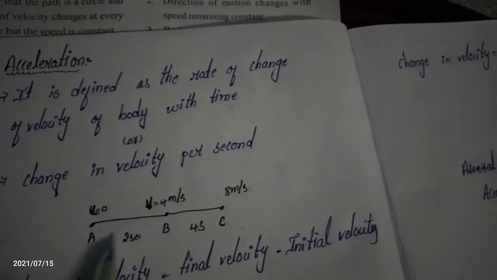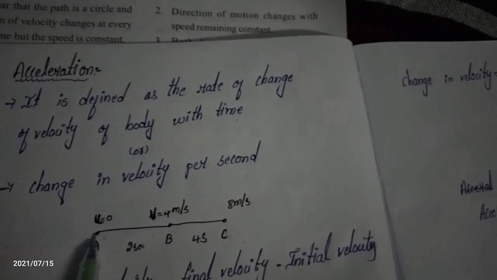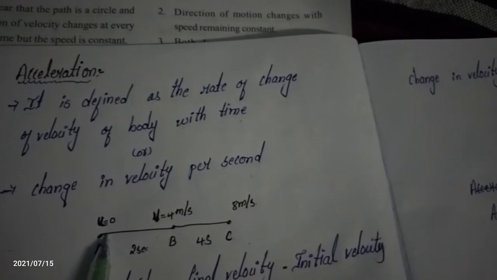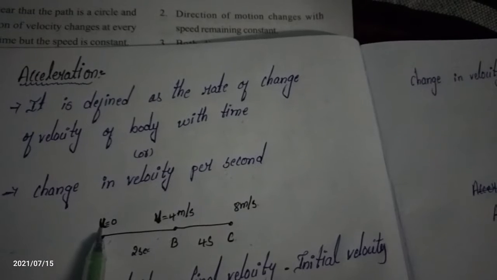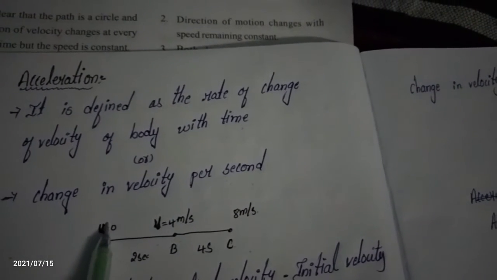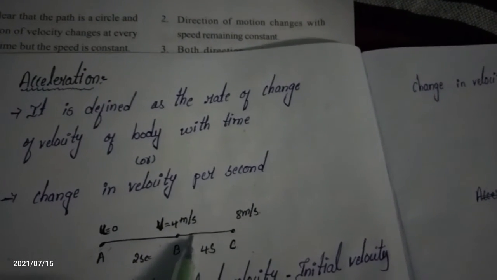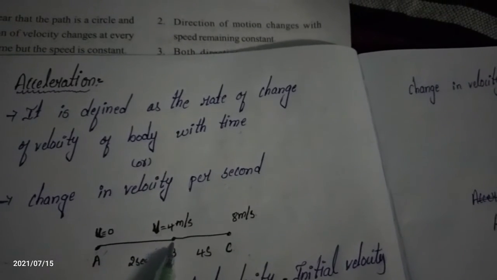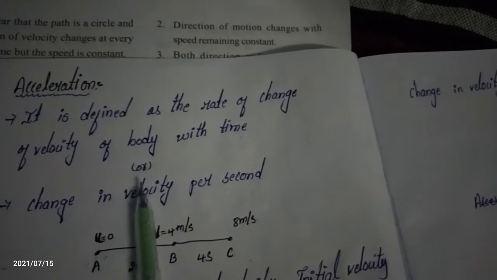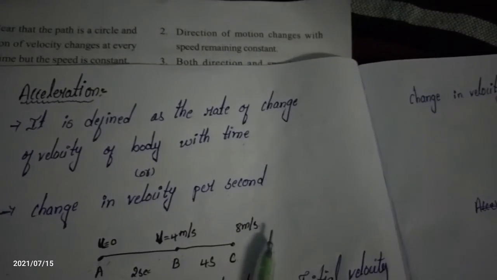Here at A the body is at rest. At the initial position the body is at rest, so the initial velocity is 0, and the final velocity is 4 meters per second. Second, from B to C, the initial velocity is 4 meters per second and the final velocity is 8 meters per second.